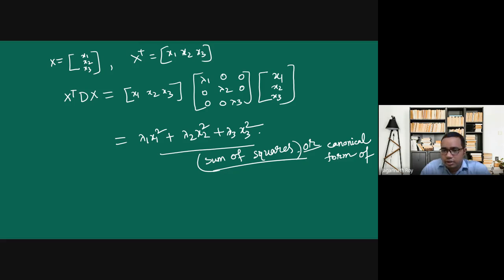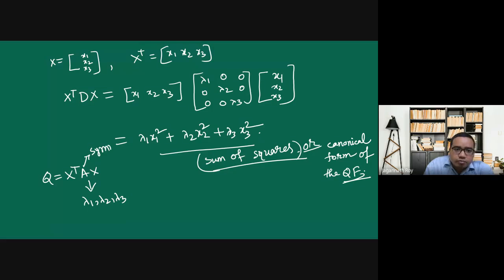Of the quadratic form. Given a quadratic form x transpose Ax, we will find lambda 1, lambda 2, and lambda 3 from this matrix. Since the coefficient matrix is always symmetric for a quadratic form, we will find the lambda values, and the eigenvectors will always be orthogonal.